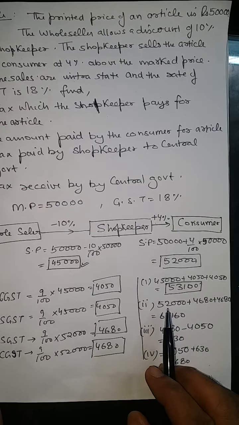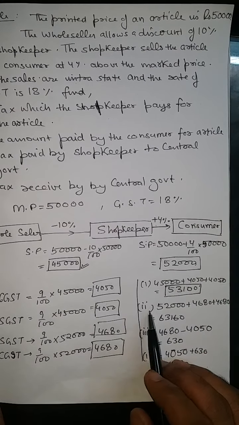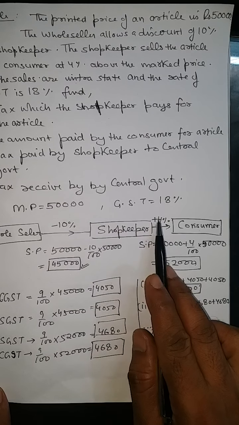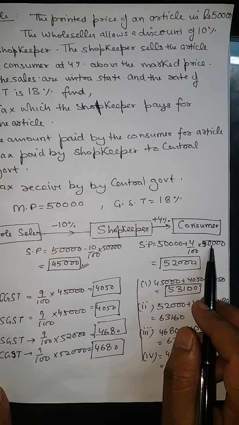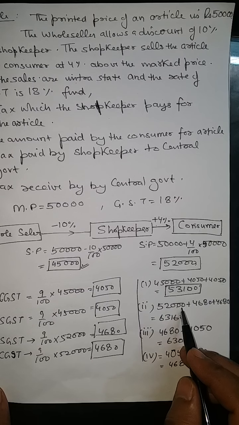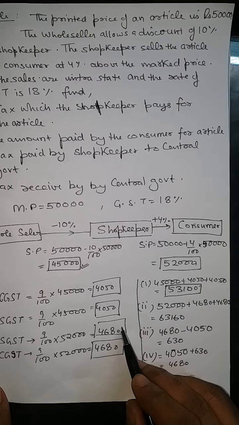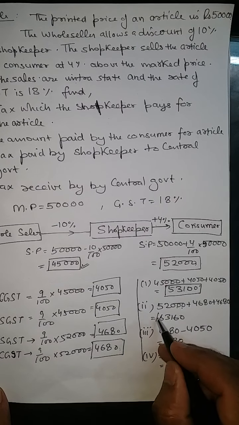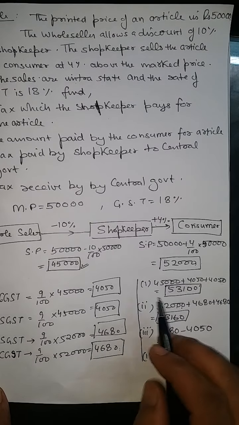Now see how much the consumer has paid. The consumer has paid the increased value, 50,000 plus 4% of 50,000, that is 52,000, plus the CGST and SGST, these two values. So the consumer is paying this much amount including the tax.